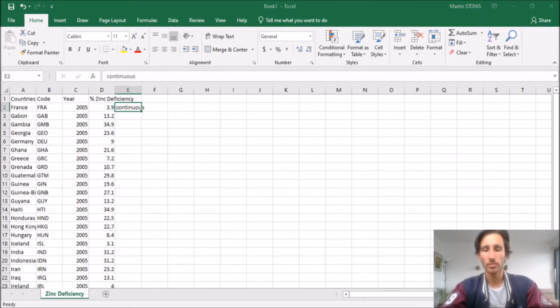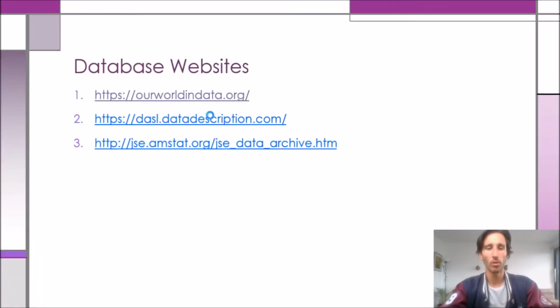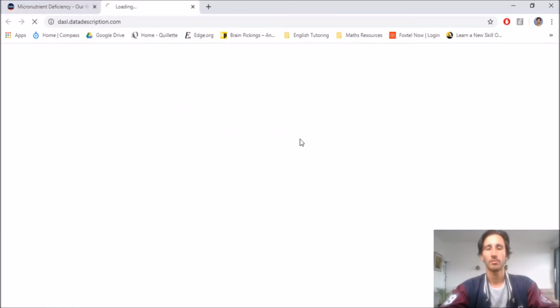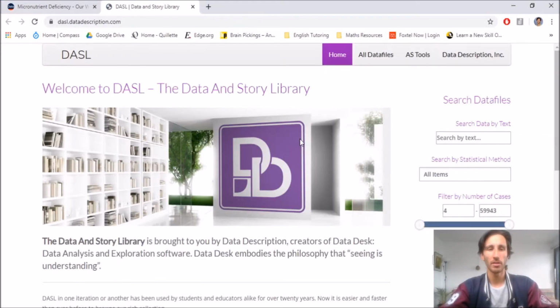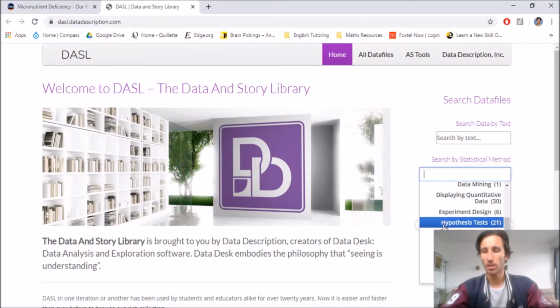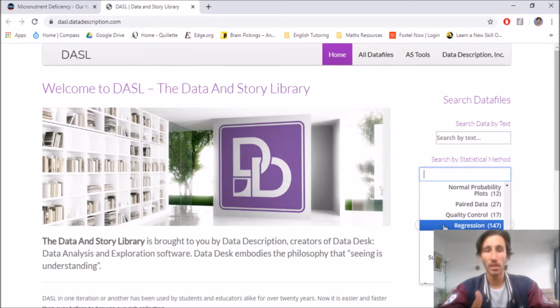Cool. Let's look at one of the other websites. This one, dasl.datadescription.com. And the cool thing about this website is if you go to statistical method, you can look through here and look for different types of things that you might be looking for.